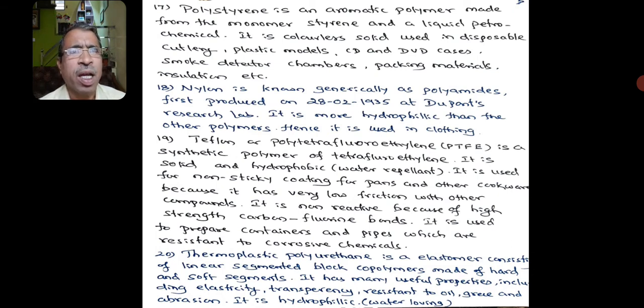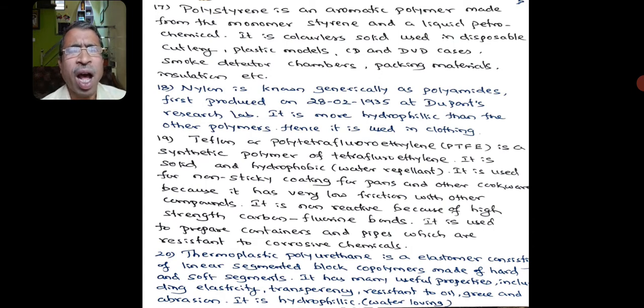That's why a dosa plate is made with a Teflon coating. The dosas will not adhere to these coatings because it has very low friction. It is non-reactive because of the high strength of carbon-fluorine bonds. It is used to prepare containers and pipes which are resistant to corrosive chemicals.